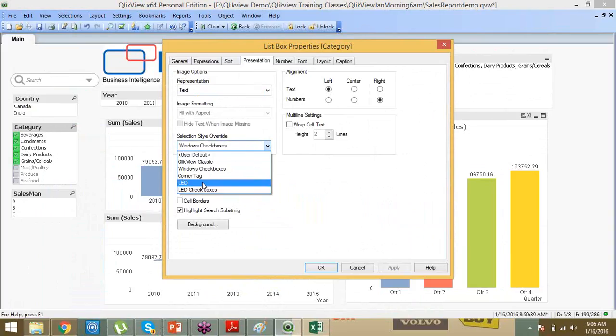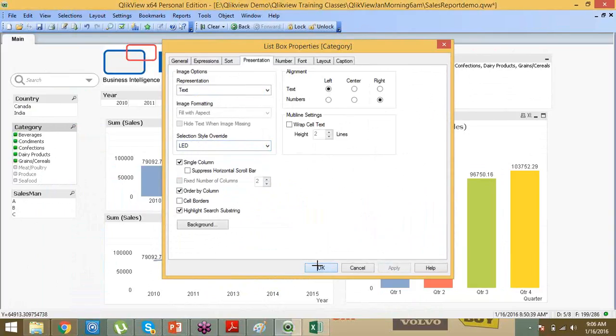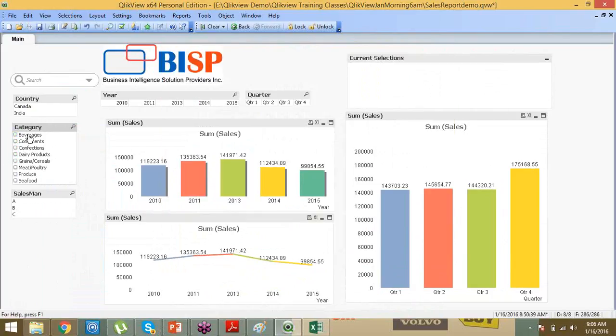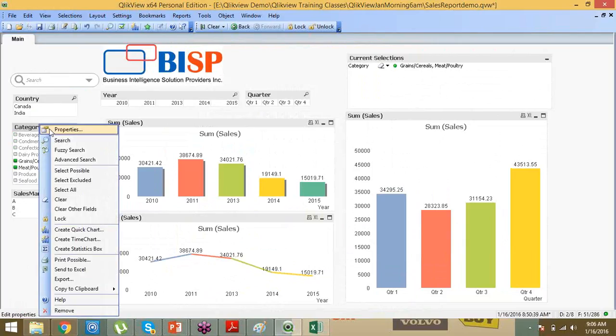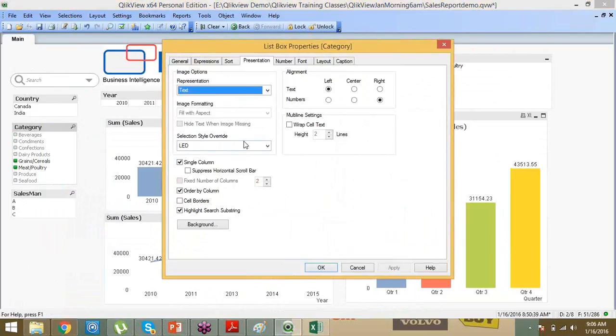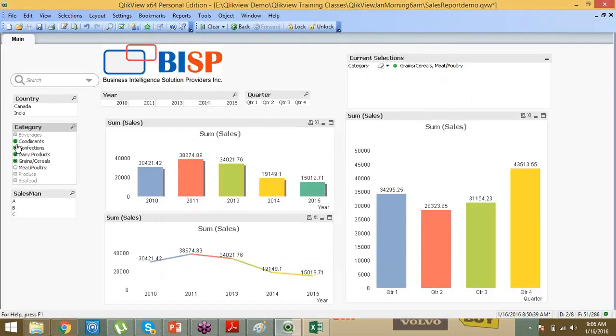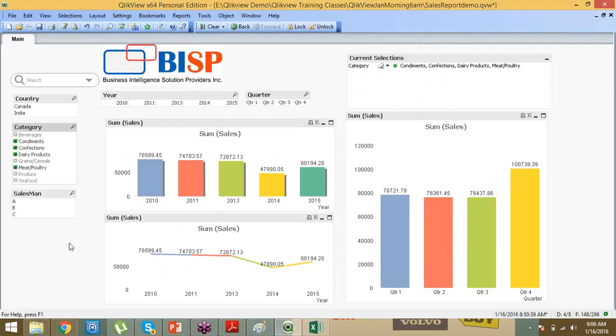Suppose you want to see LED style buttons. It's not like a checkbox. LED button on and off, color changing. Suppose you want to give the classic style of checkboxes. LED and checkbox, both designs at a time. So now see, a checkbox also came at the same time, and LED-type buttons with colors also came.